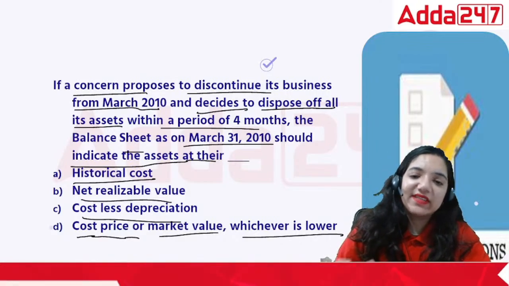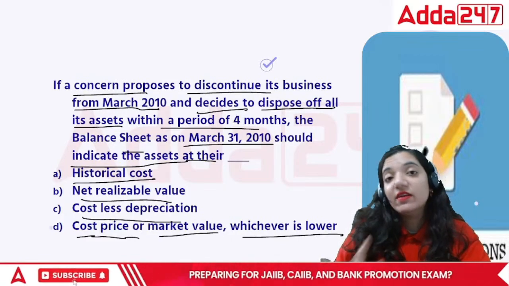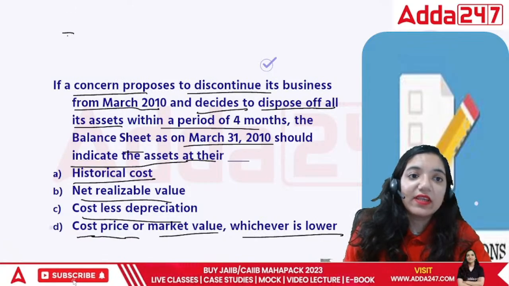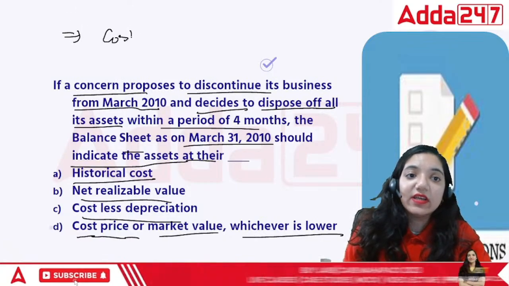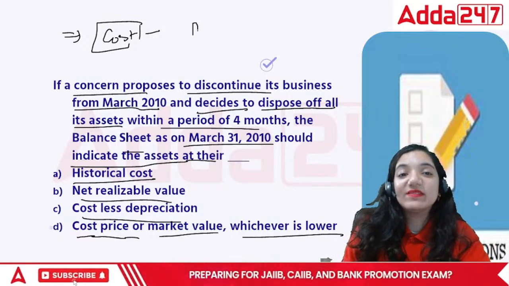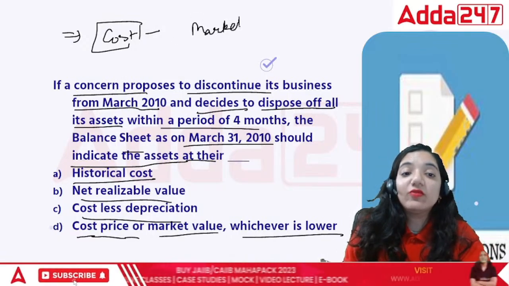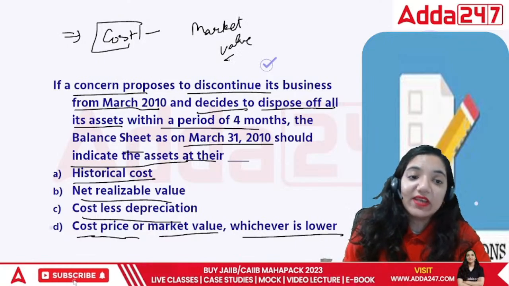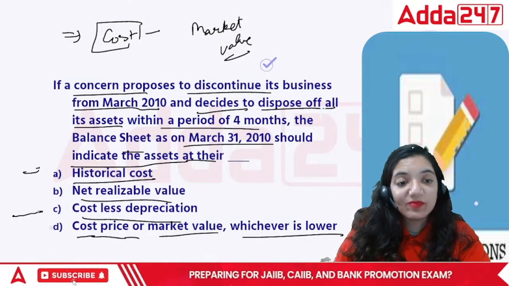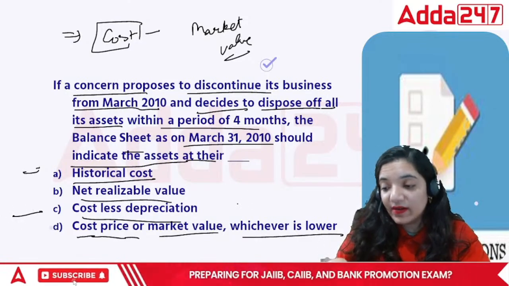The moment you decide that you are putting an end to the business, then it's no use recording the books of accounts in such a way that you are recording it at the cost, because we bought at that particular amount. You need to know what is its market value today. What will you get in the market today? Because historical cost is the cost at which you purchased. Cost less depreciation is the current condition.